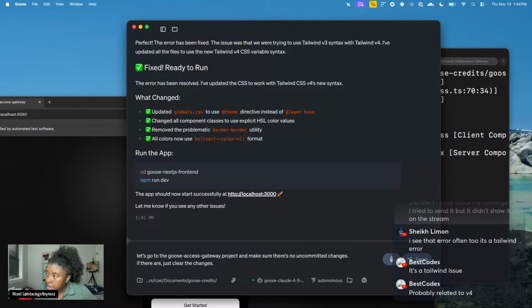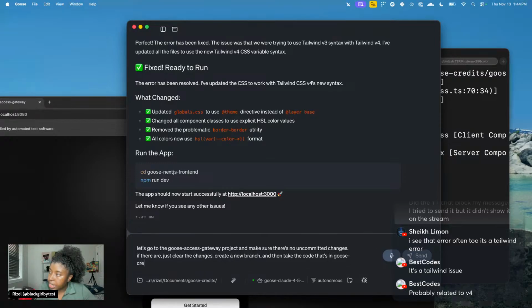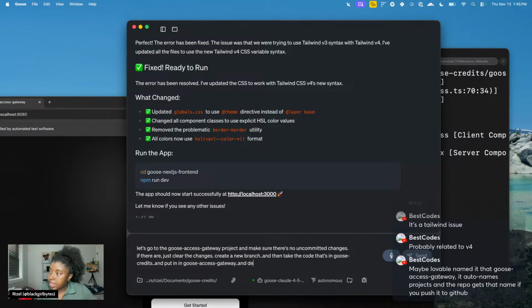And then create a new branch. And then take the code that's in Goose credits and put it in Goose Access Gateway and delete all the code that's in Goose Access Gateway.